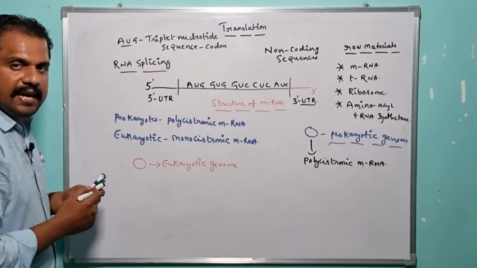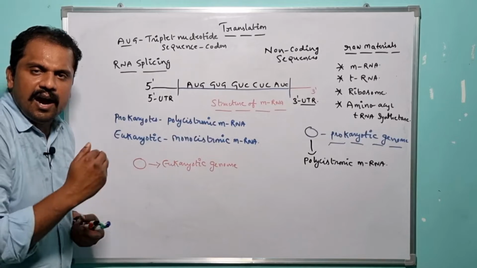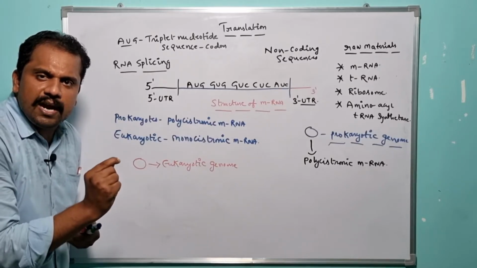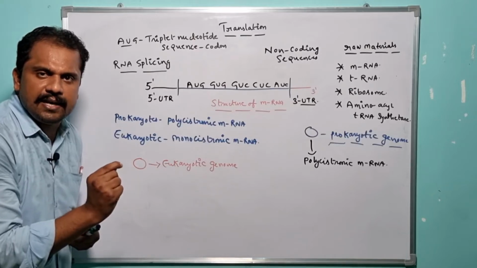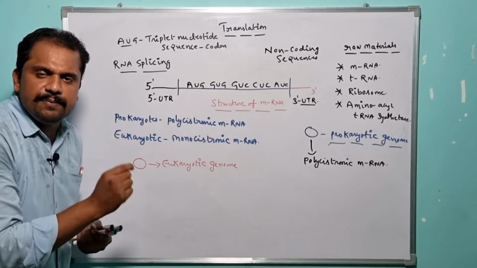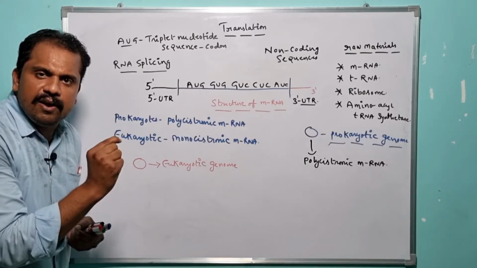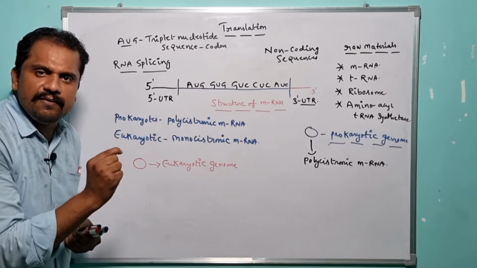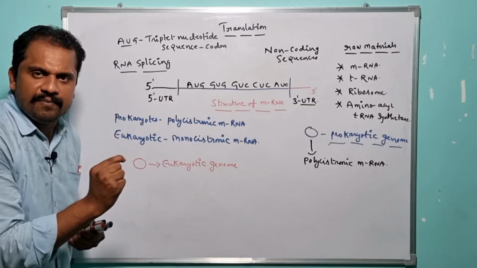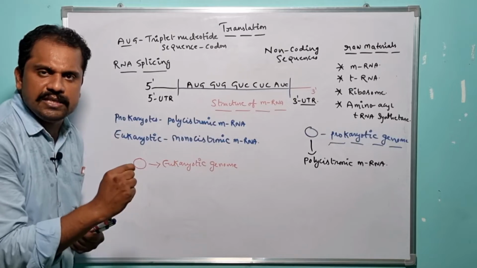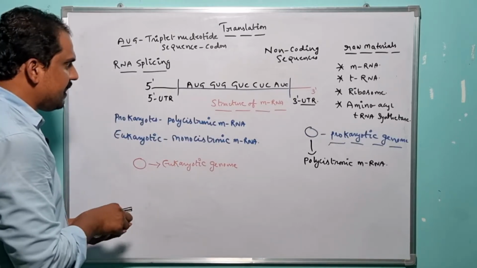Are you able to understand? All the genes encoded in the genome won't undergo expression at a single time. Each particular gene in the eukaryotic genome undergoes expression individually. So the reason why the specific mRNA available in eukaryotes is considered as what? Monocistronic mRNA.